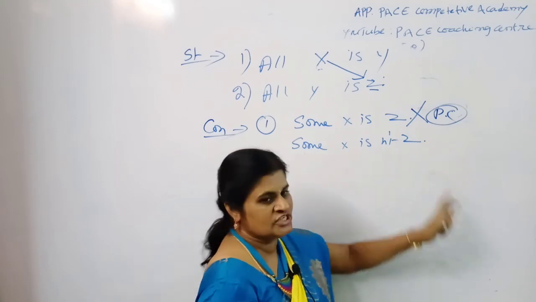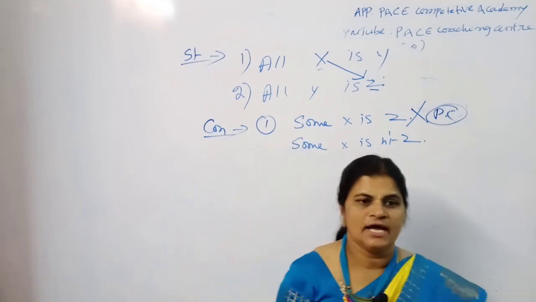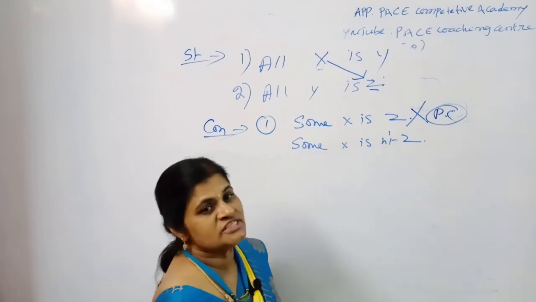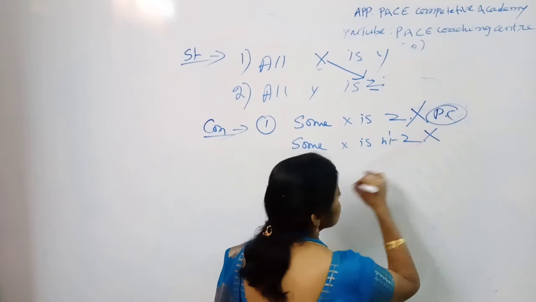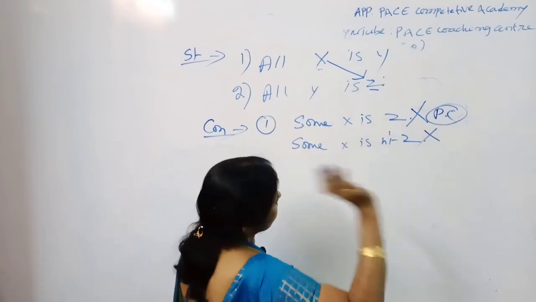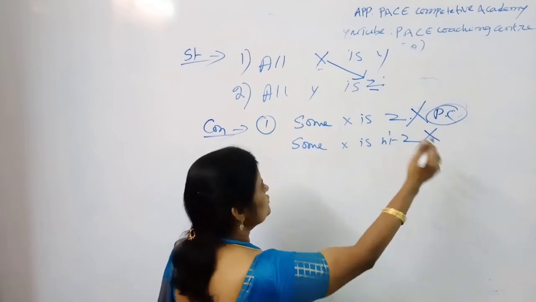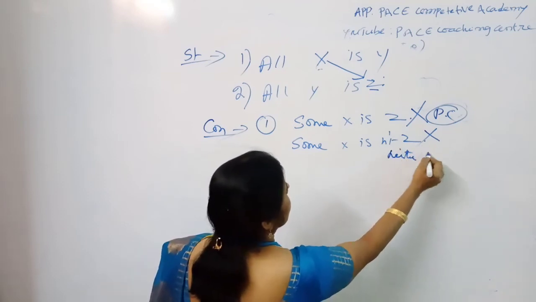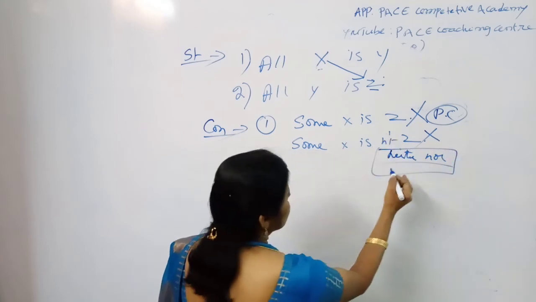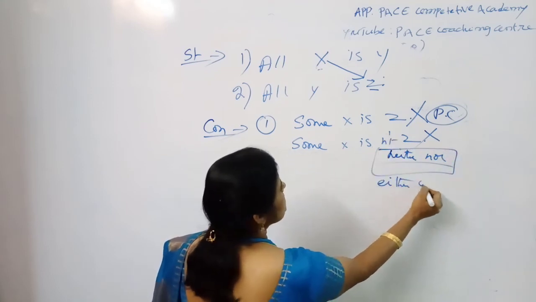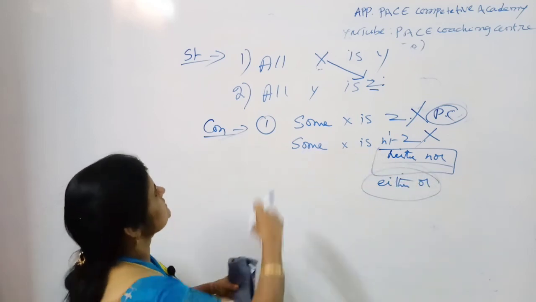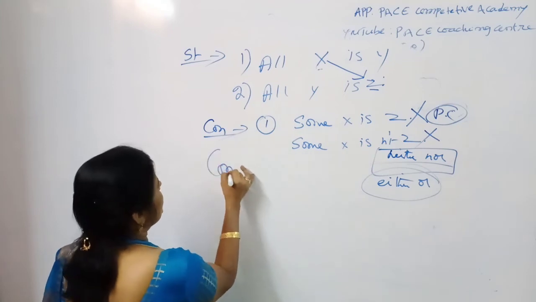Some x is not z. Already I told you that if both the statements are positive, the conclusion must be positive. So there is no chance of negative. So this is also wrong. Suppose if both are wrong, means your answer is neither nor. But in this case, you just give the option either or, because this variety comes under which variety?